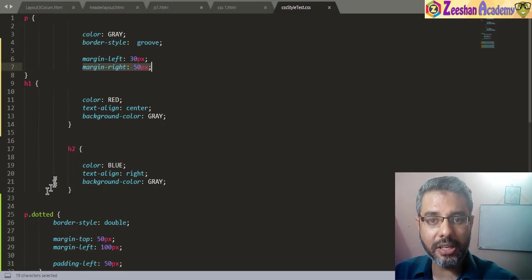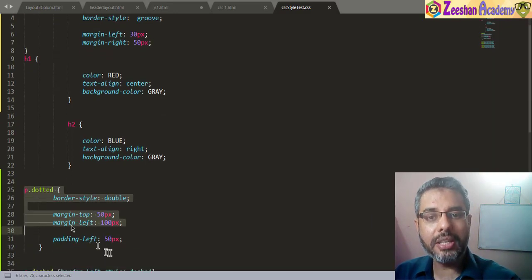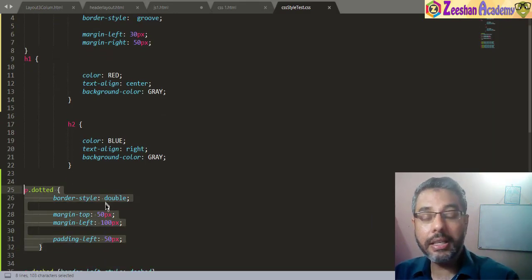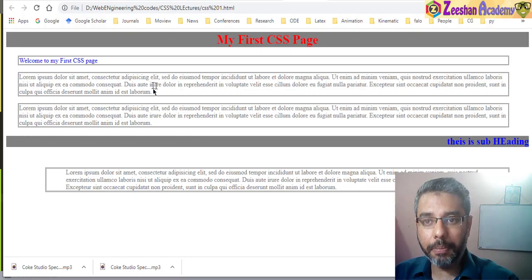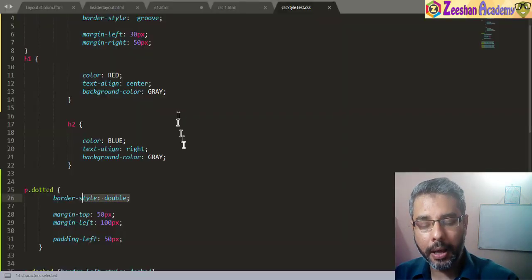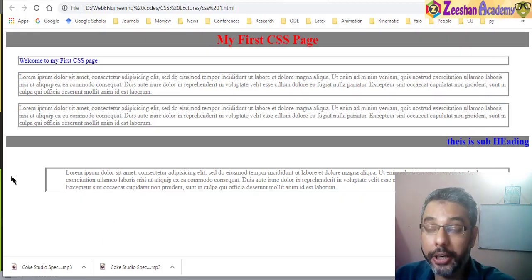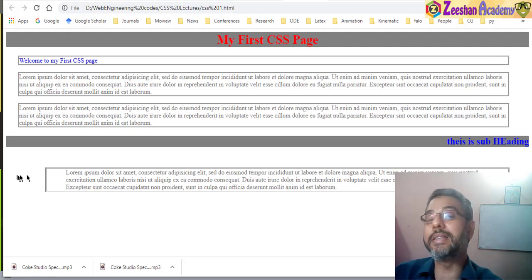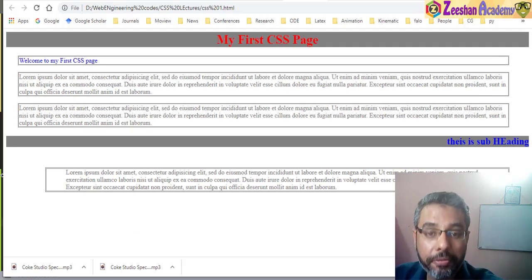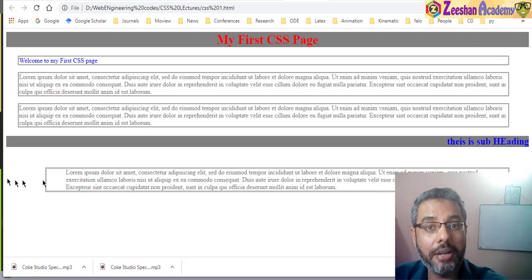However, this paragraph has a specific class-based style. This class-based CSS style has certain additional things. It has double the size compared to the other simple style. Then margin top is 50, that's why we have more space before it. Margin left is now 100 pixels, so there is 100 pixels of space before it starts. So this is basically a margin space.